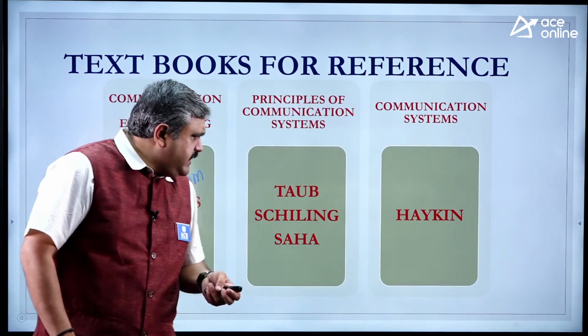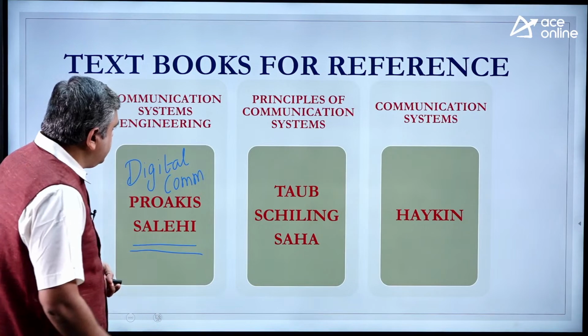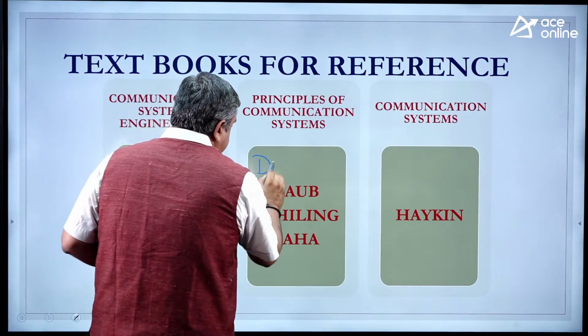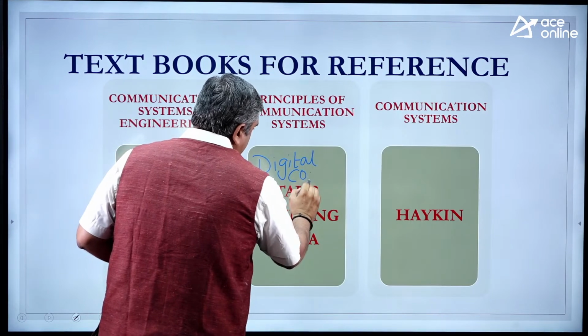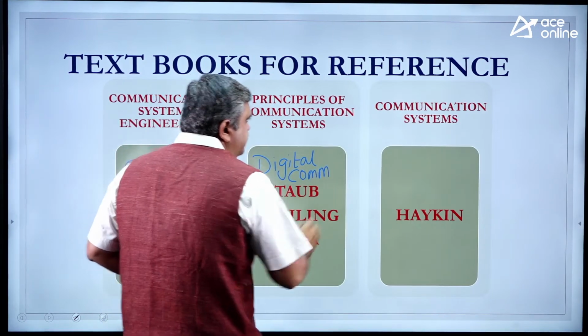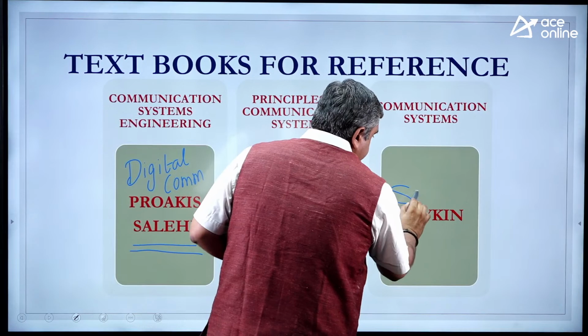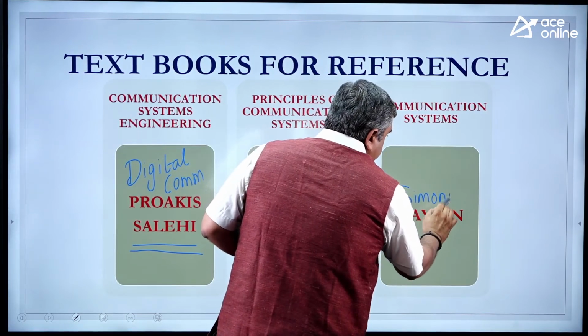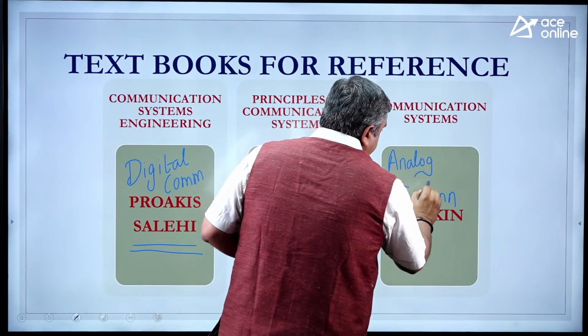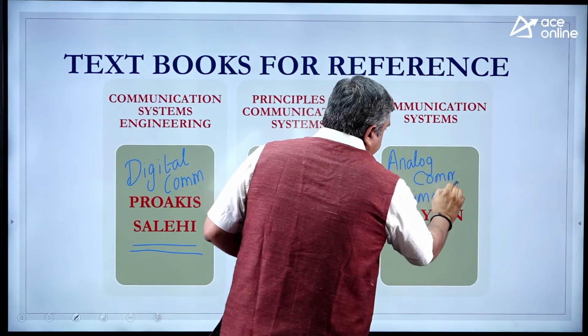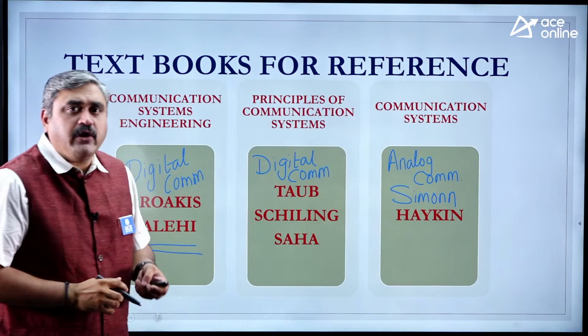Then Taub and Schilling, this is also for digital communication. And the last one is Communication Systems by Simon Haykin. It's for analog communication. So these are the books that you need to refer to when you study on your own.